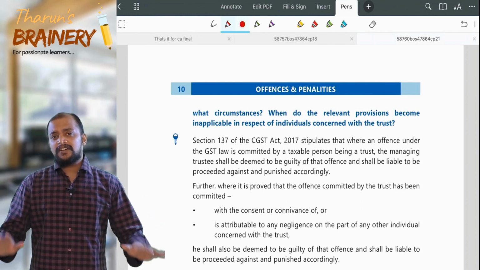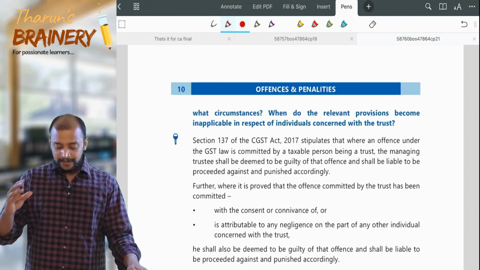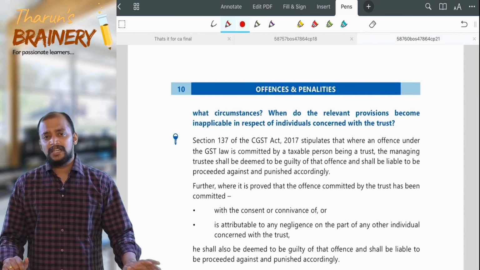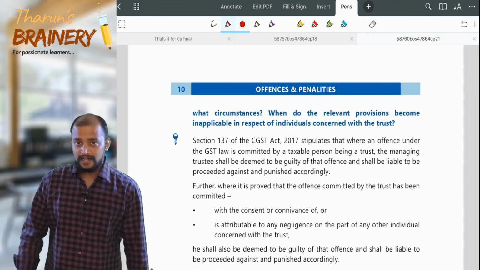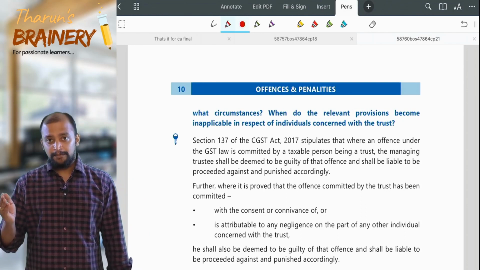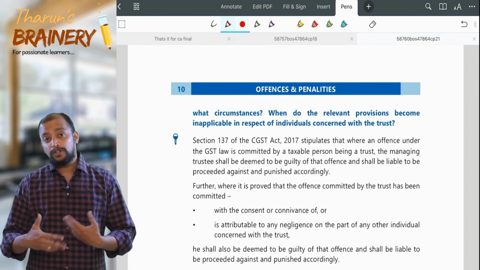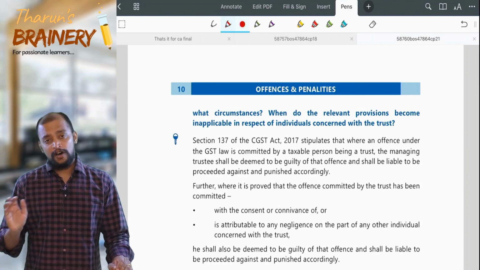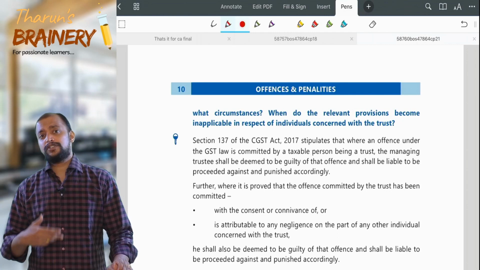If there is any offence which is committed by the trust, then the trustee, the person who is managing the trust, the managing trustee, is deemed to have committed the offence, and all other members of the trust are not deemed to have committed the offence, but penalty can be imposed on them if they fail to prove the contrary,